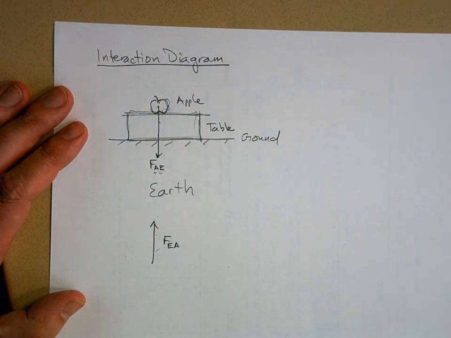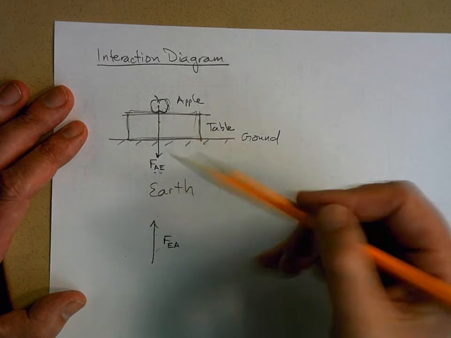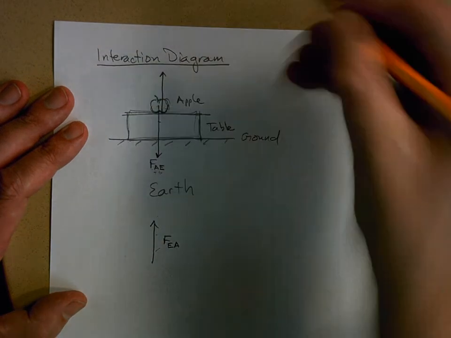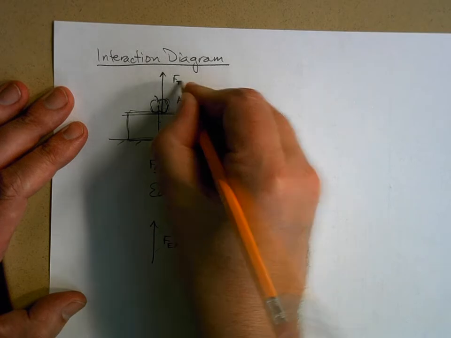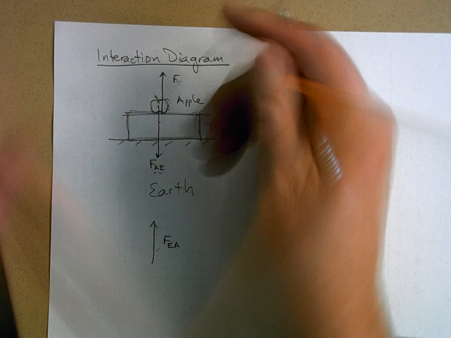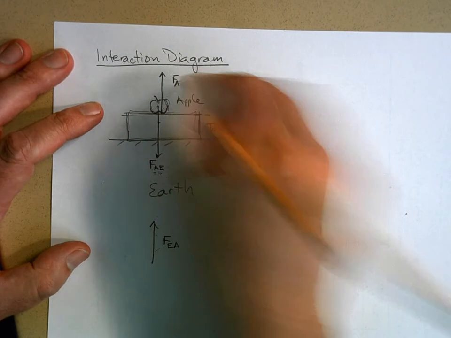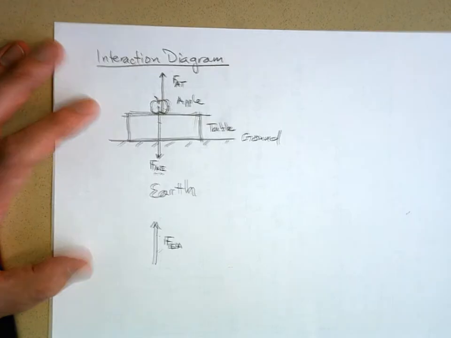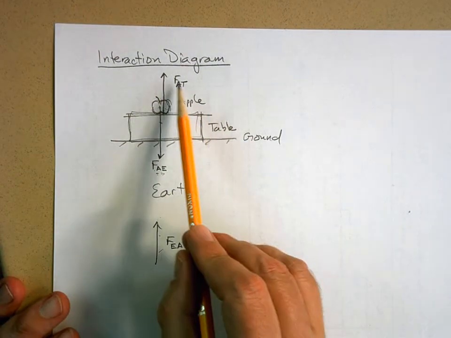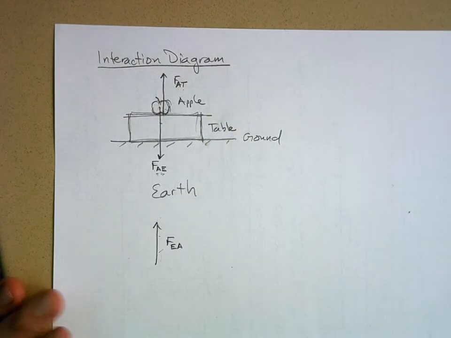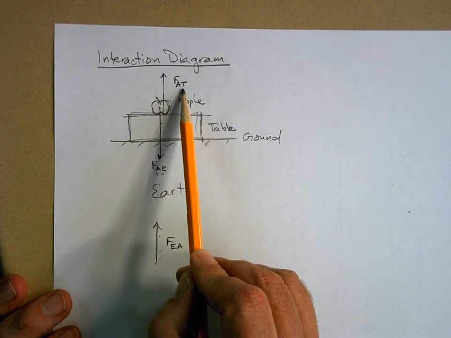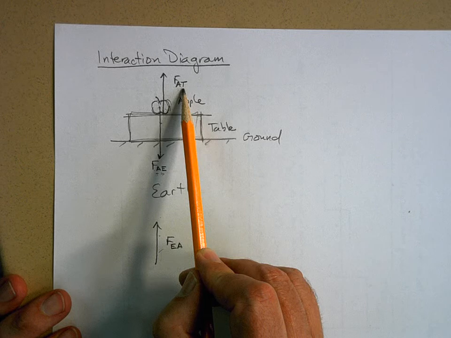Okay? Now the table is holding up the apple. And this is the force on the apple by the table. So this is the object we're looking at, and this is the agent that is causing that force.